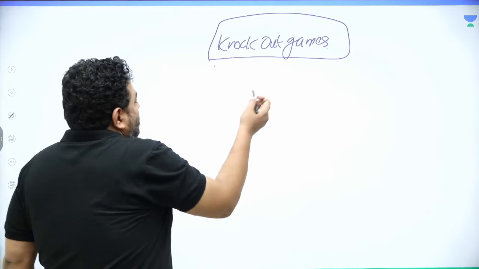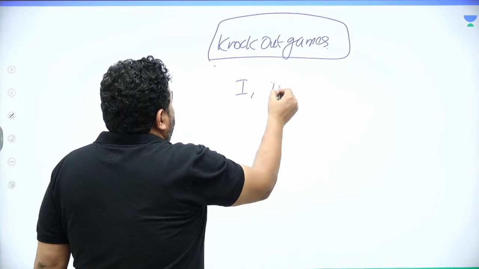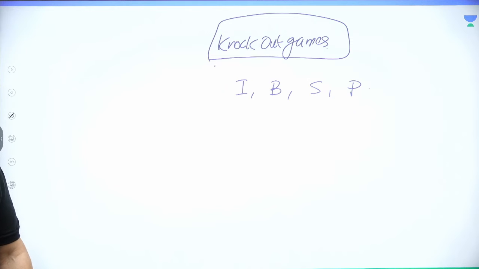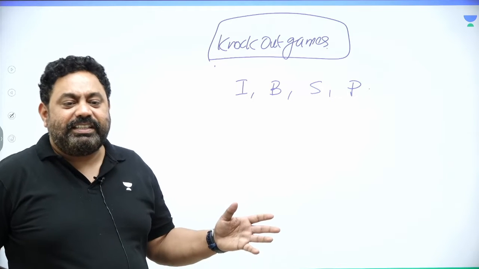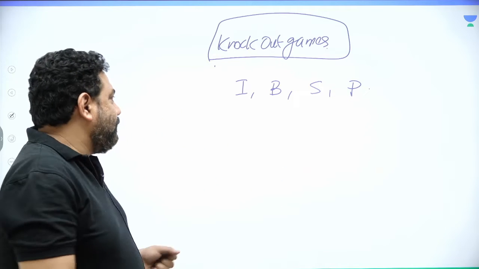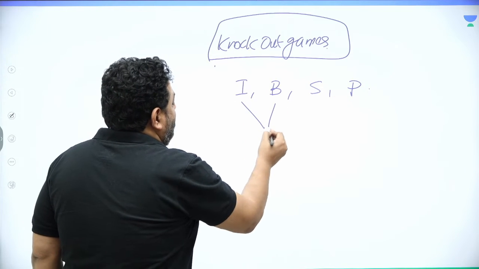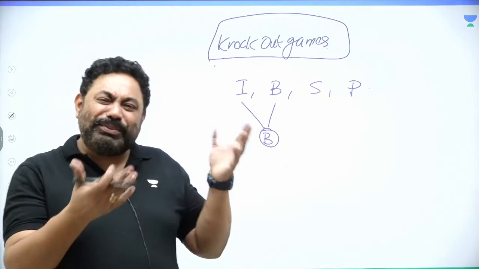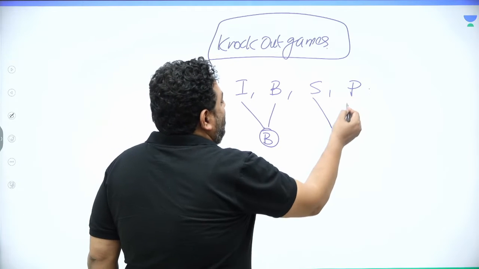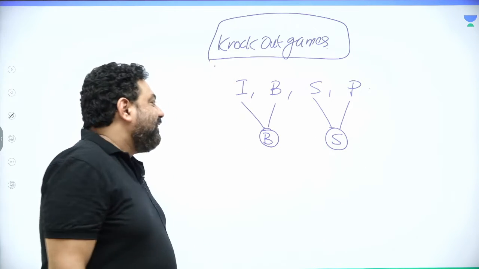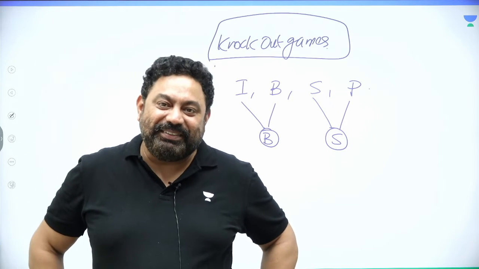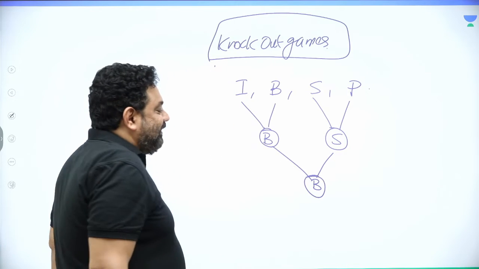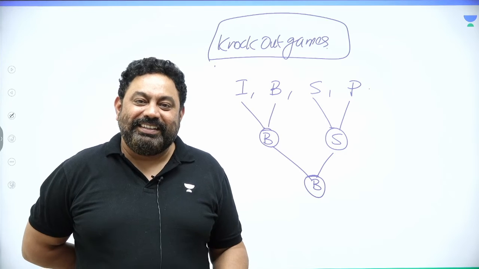So suppose India, Bangladesh, Sri Lanka and Pakistan have to play in a knockout tournament, right? Find the total number of matches that would be played. Suppose India plays with Bangladesh and Bangladesh wins. I know it hurt you, huh? Just suppose, come on guys. And Sri Lanka plays with Pakistan and Sri Lanka wins. Wow, now there would be a bit of happiness, huh? And then again Bangladesh plays with Sri Lanka and Bangladesh wins. Probably this is the only way Bangladesh wins in cricket, isn't it?